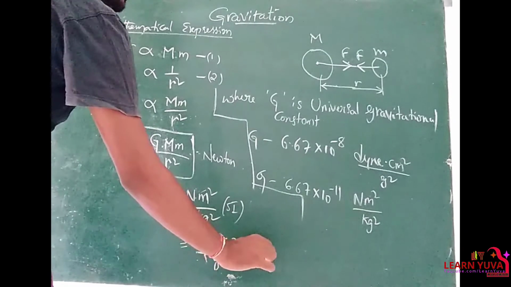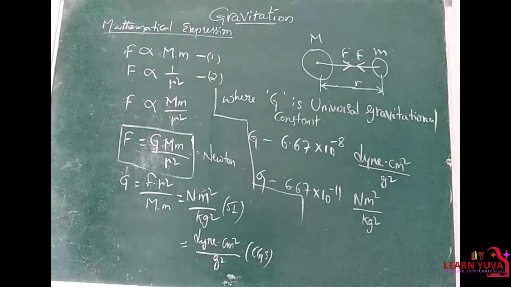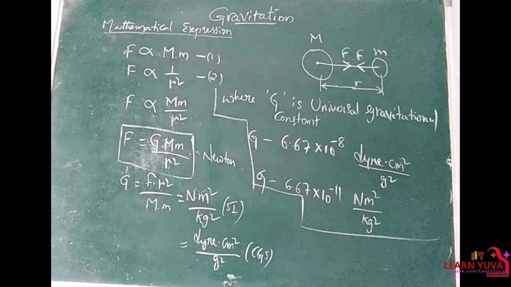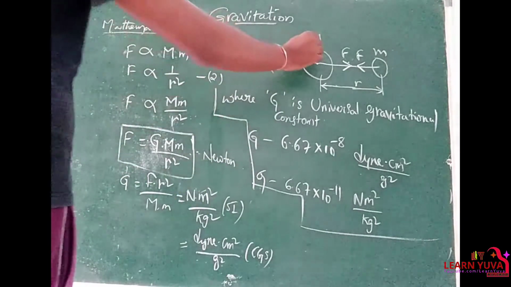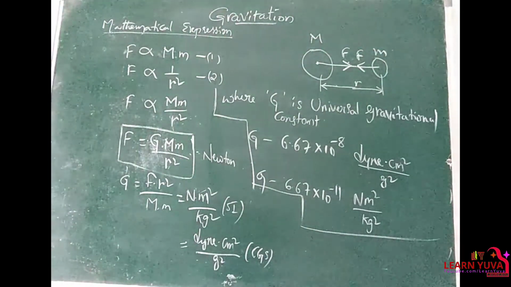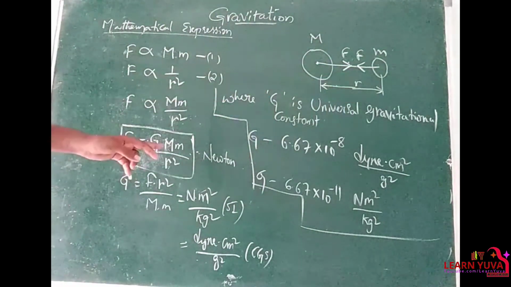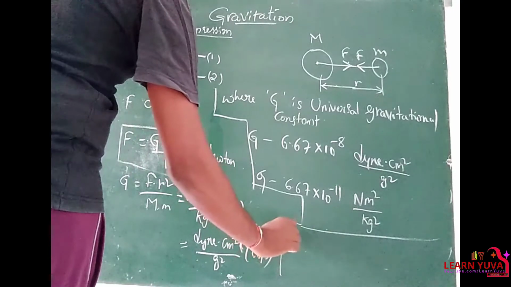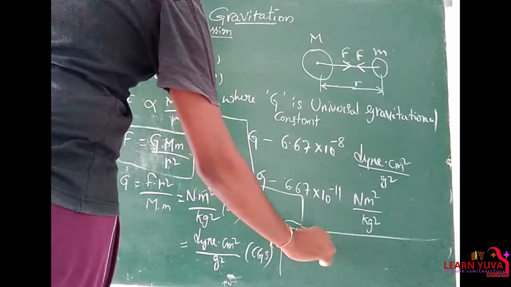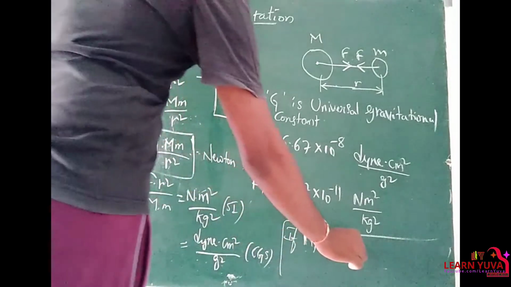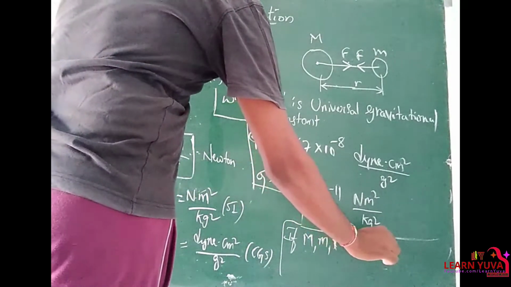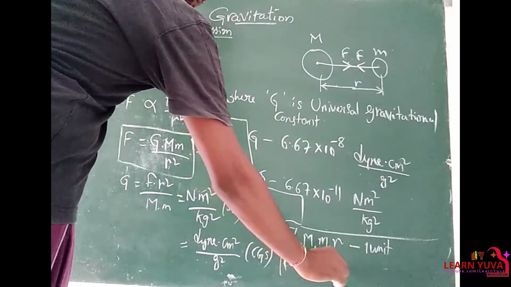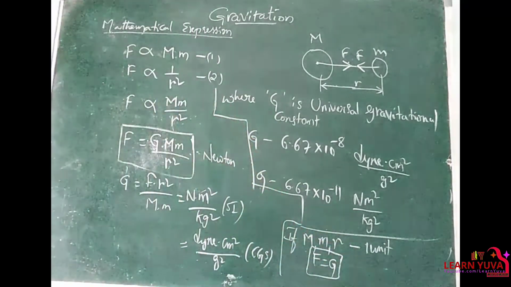It is CGS, right? And in the case where the masses are 1 unit and the distance between them is also 1 unit, capital M is 1 unit and small m is also 1 unit, and the distance between them r is also 1 unit, then F is equal to G. Clear?